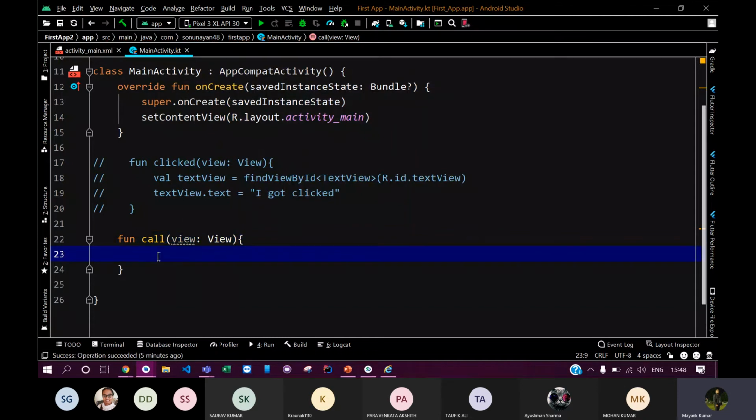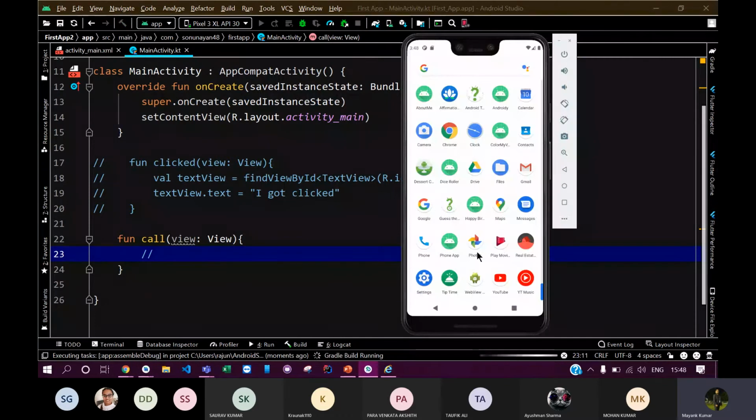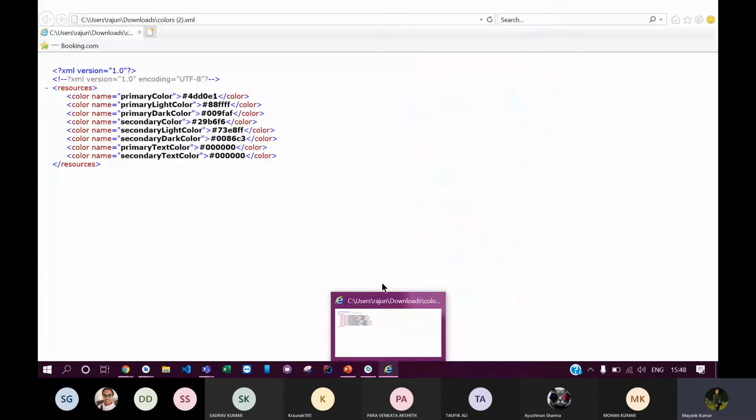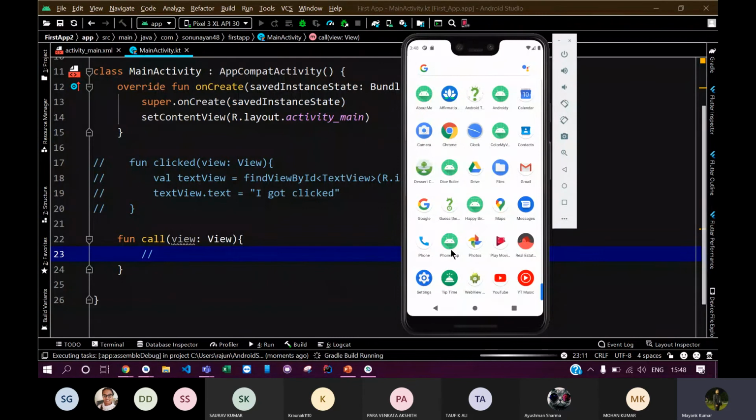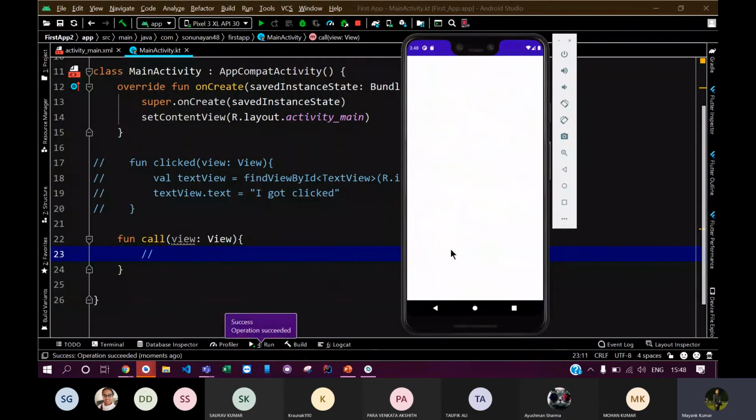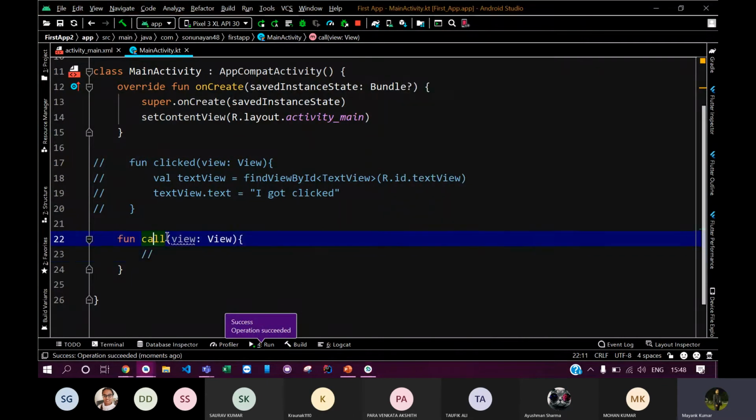Let me just make it an empty function for now. Let me run the app once again. Let it get started. Okay, now let me tap on it. You can see that now my app is not crashing, because I have just defined the function here.